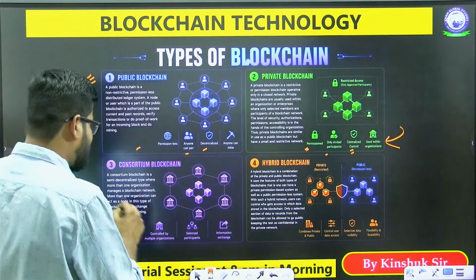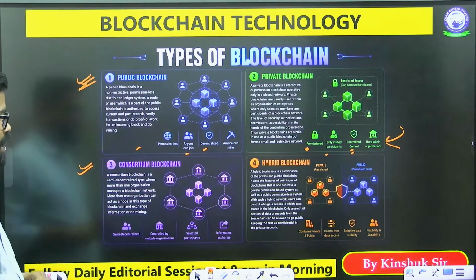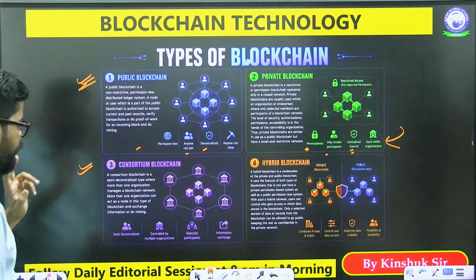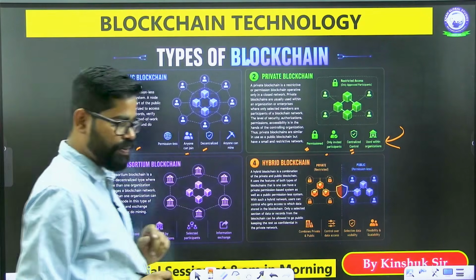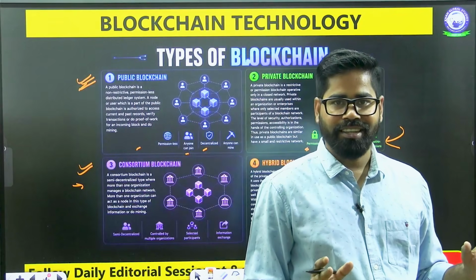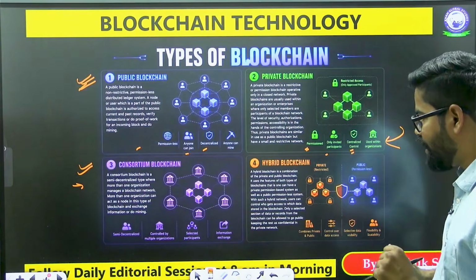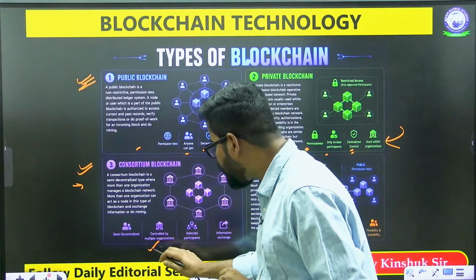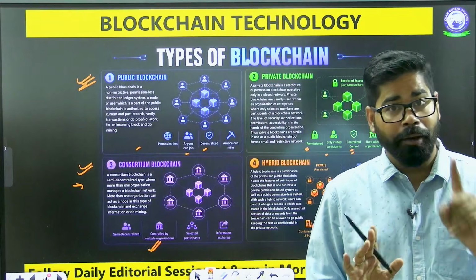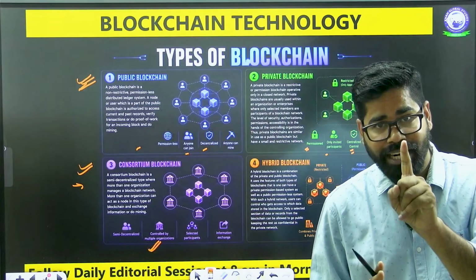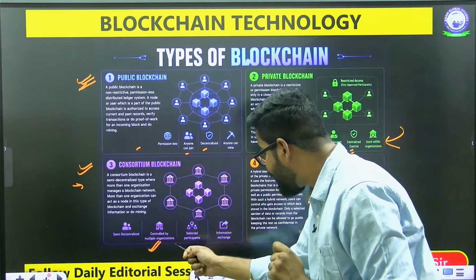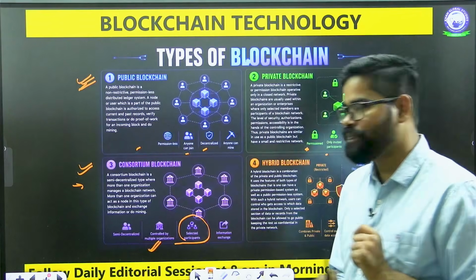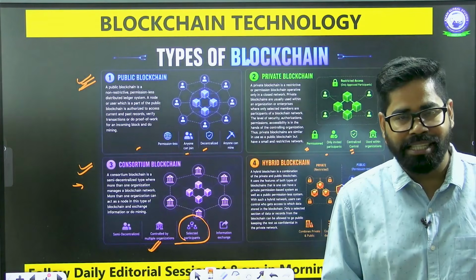Then the third thing is consortium blockchain. Now consortium blockchain is something which is semi-decentralized. Okay. So what we see here is that it is controlled by multiple organizations, but to understand this one part, there are selected participants.